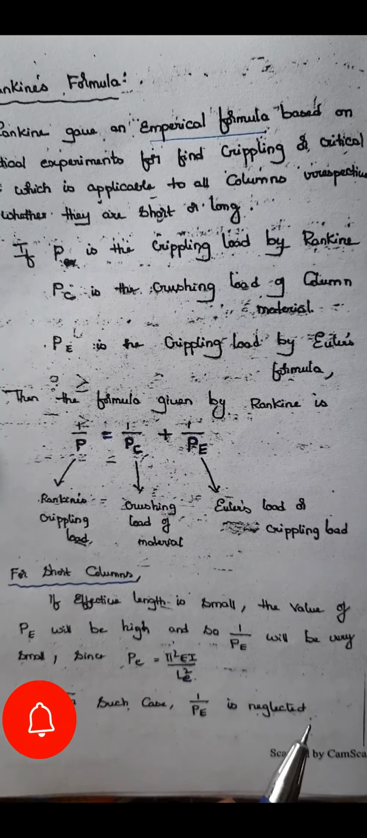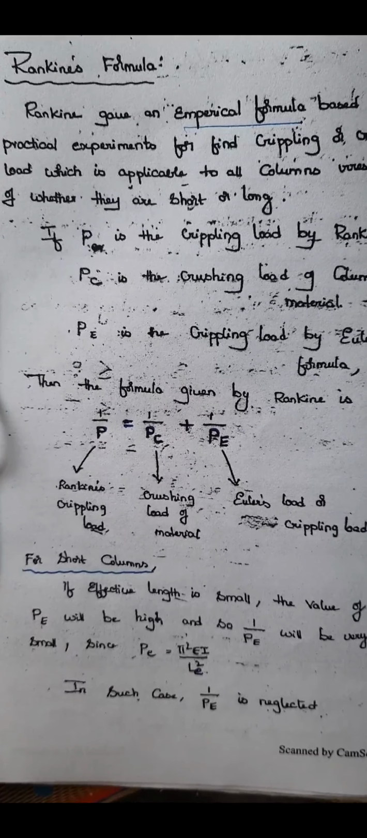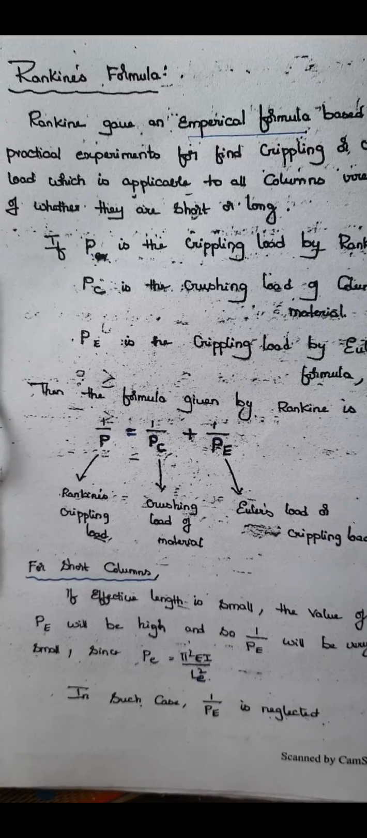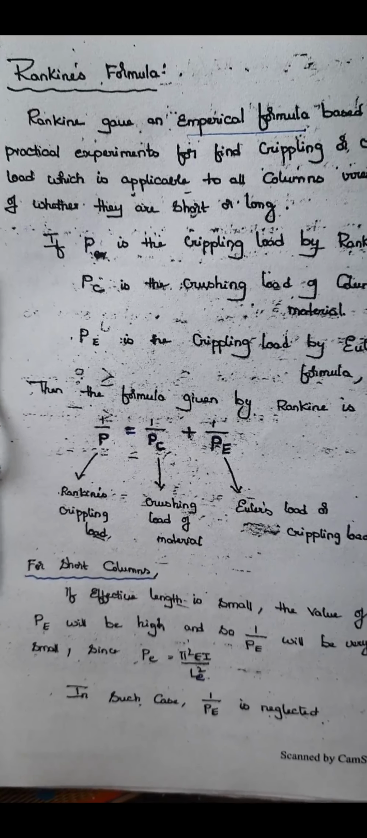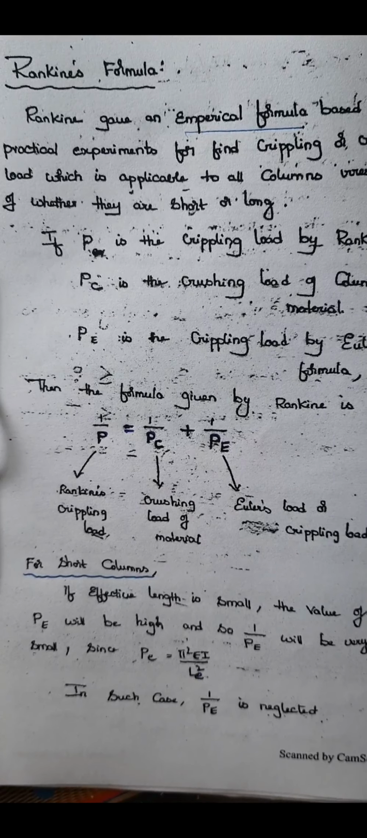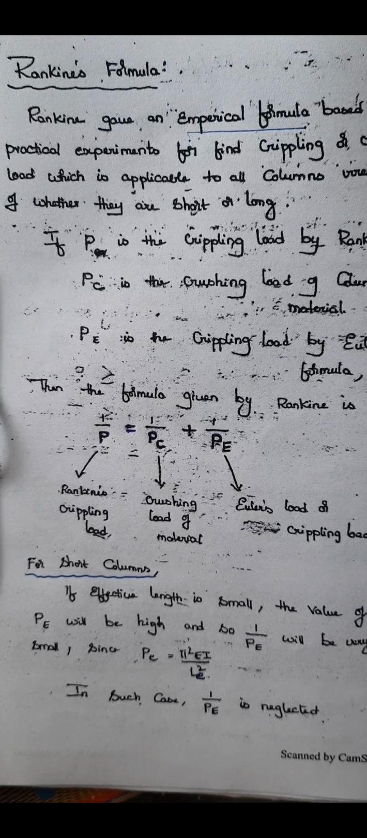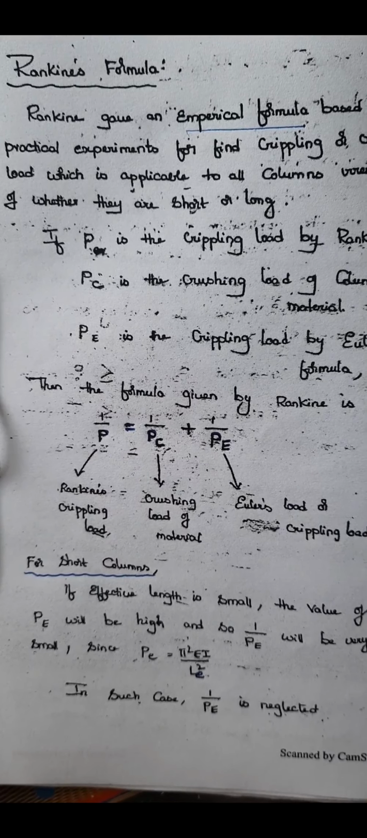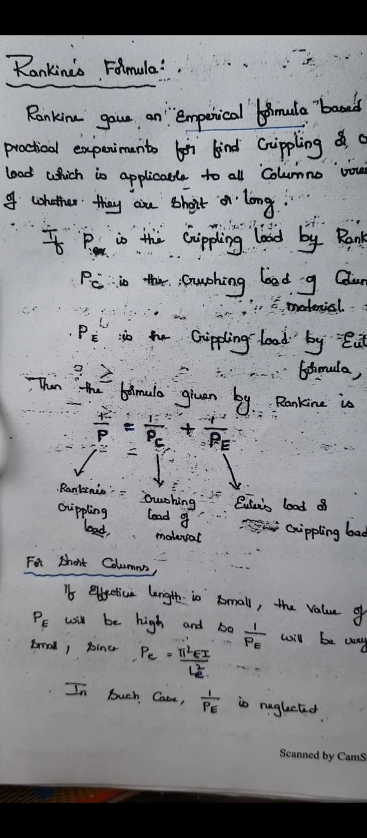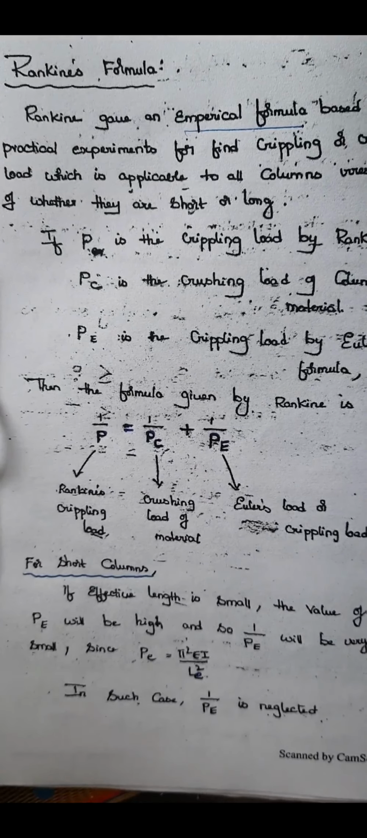Let us discuss Rankine's theory today. In the last class, we have seen Euler's theory, in which we found out how to calculate the crippling load in case of long columns, right? In the same way, we can use Rankine's theory to calculate the maximum load that is allowed on a column before its failure. I mean, what is the maximum load at which a column is going to either get crushed or buckled.